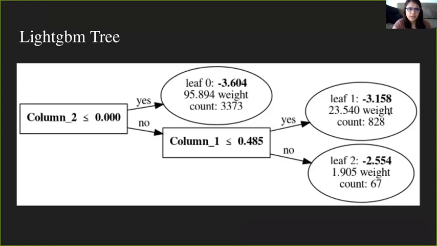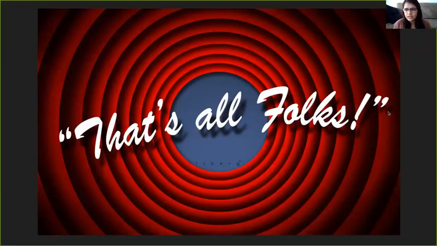And then I just wanted to look at the tree that GBM was building. As you can see here, column 2 plays a crucial role in how this tree makes decisions and how the rest of it is made. And so really that's all. I built this model, and right now it's just for stay-at-home orders. I know the title says shelter-in-place, but it predicts whether or not there is a stay-at-home order in a given county on a given day, and I plan on going on to do shelter-in-place orders as well.